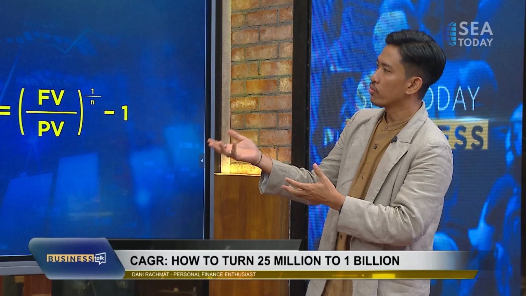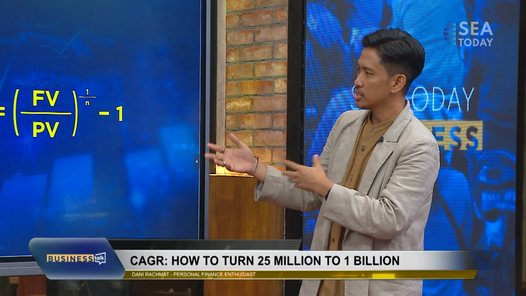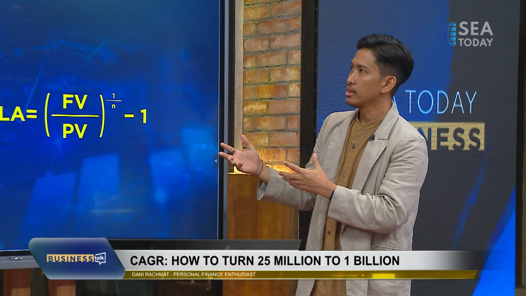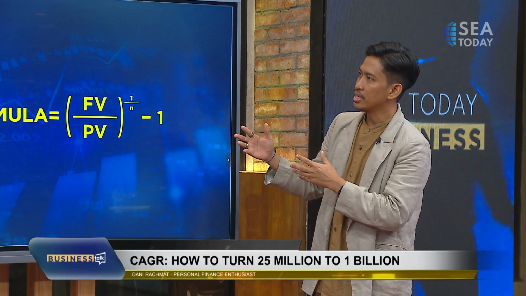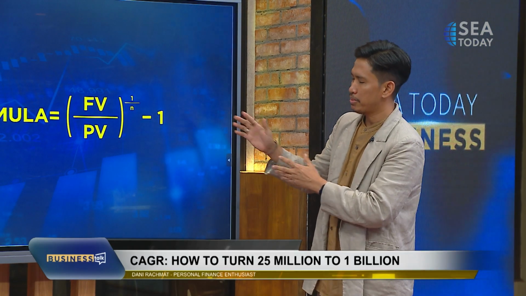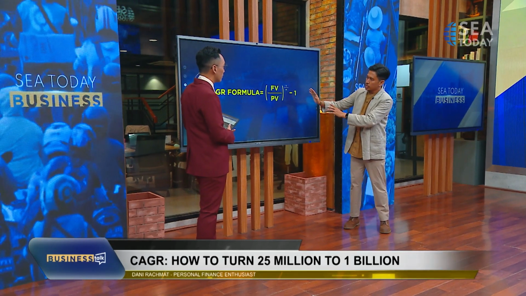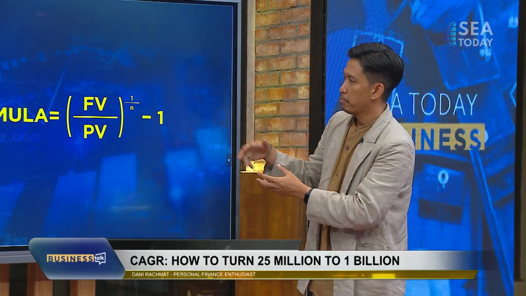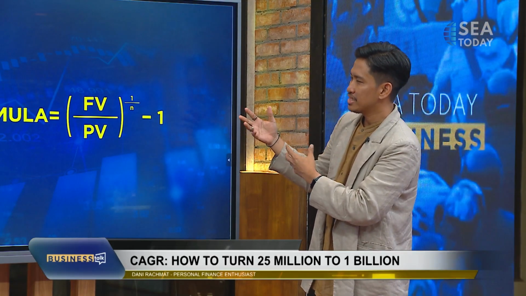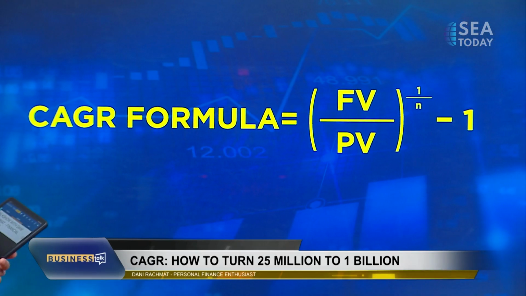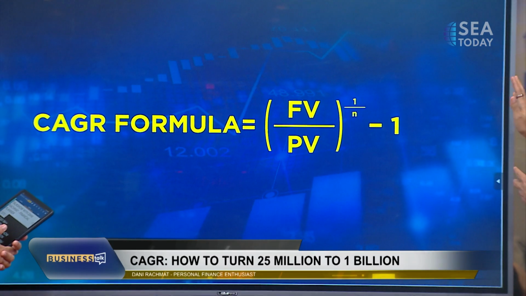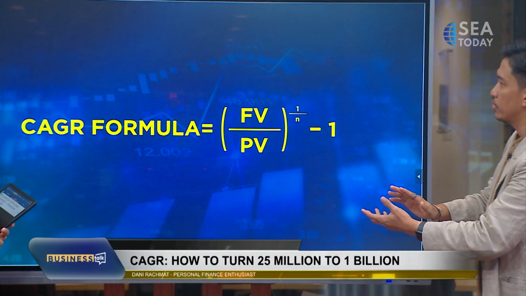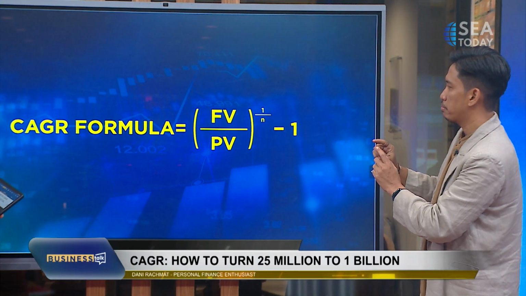Compound annual growth rate. The misconception that people have is that they just divide the end value by the beginning value and subtract 1.